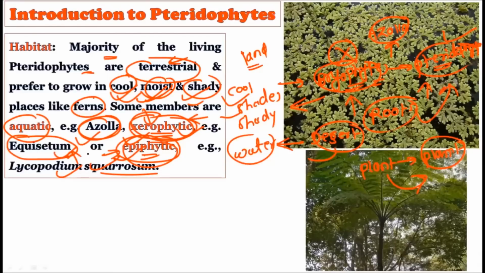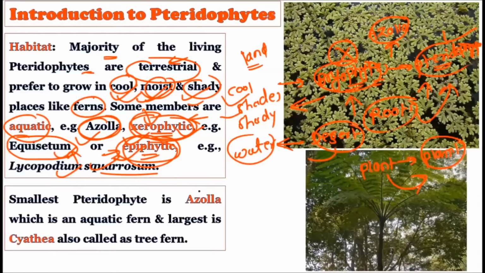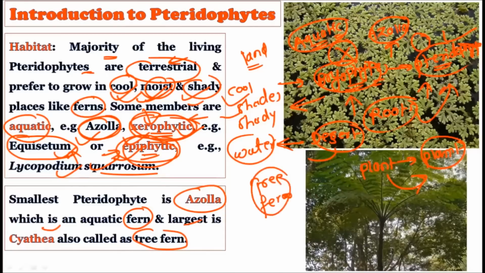Now consider the smallest pteridophyte known, which is Azolla. Azolla is an aquatic plant, as we have just seen, and in this picture what you are seeing is Azolla plants. So Azolla is the smallest pteridophyte known, an aquatic fern, of course, and the largest is Cyathea, which is also called the tree fern. Very important word. This picture is of Cyathea, and it is showing the tree habit, and that is why it is called the tree fern.